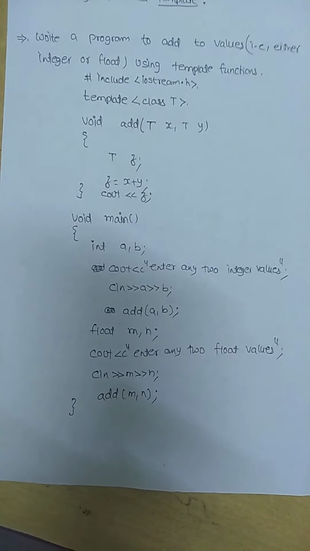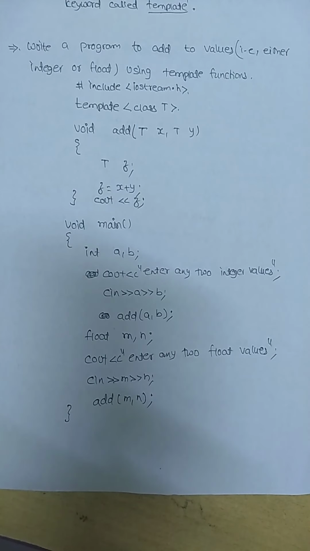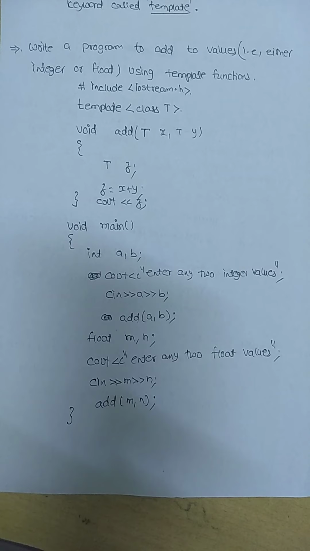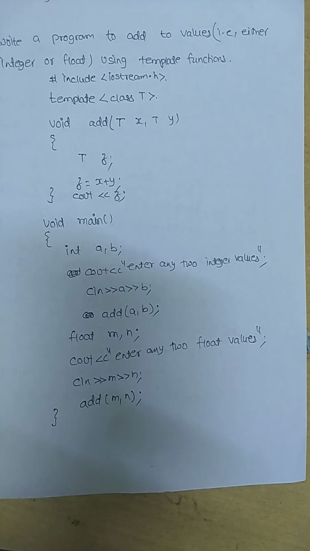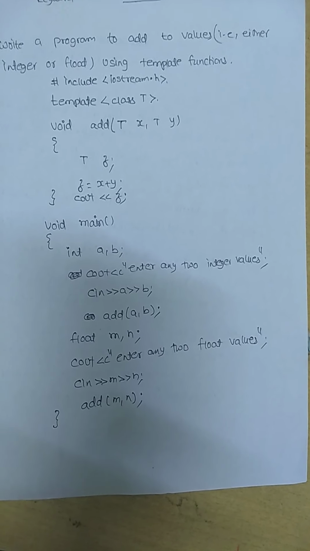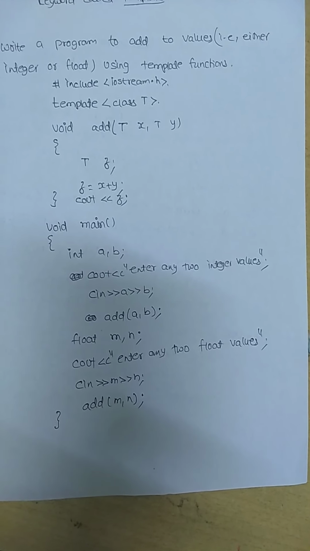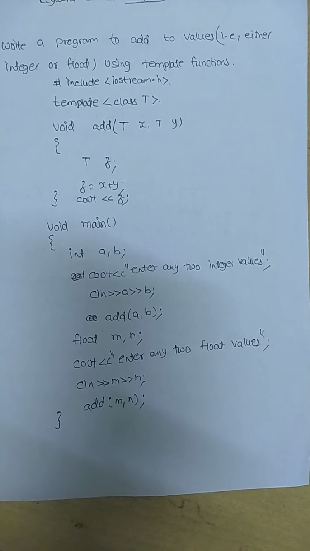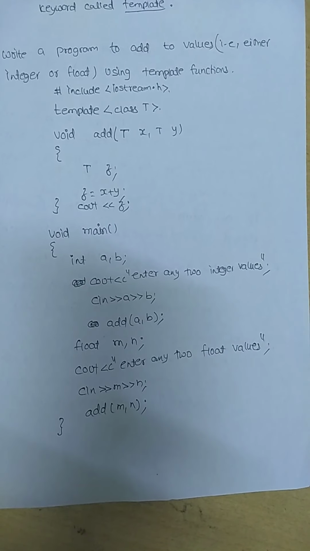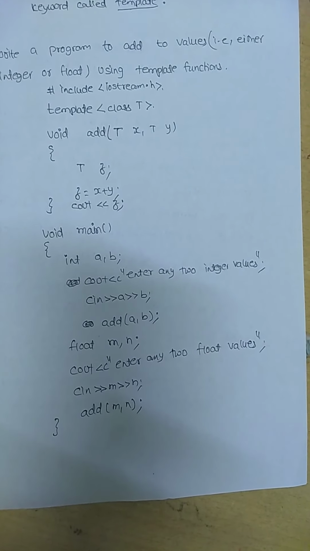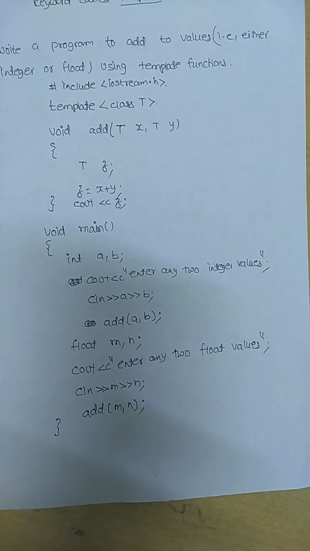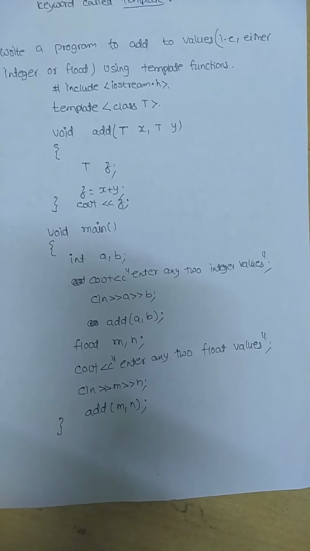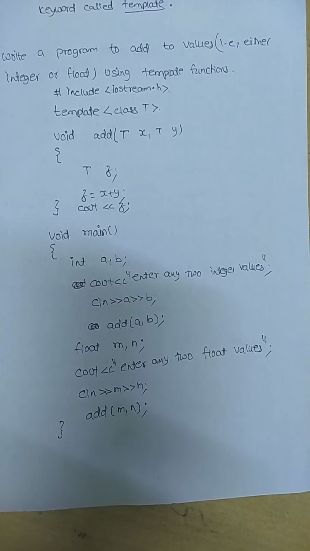Now we will see a small example program. I want to write a program, or a function, for addition of two numbers, and the function has to take any data type whatever I give. If I give integer parameters, the function has to work. If I give float, the same function has to work. If I give double, the same function has to work. See how we are going to write it.